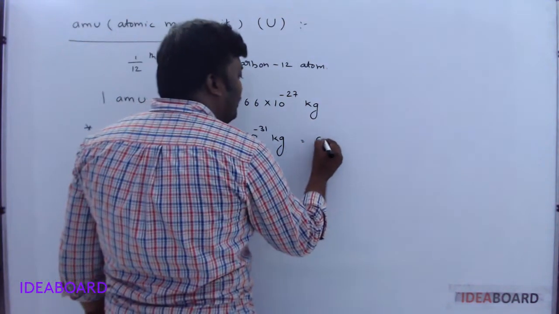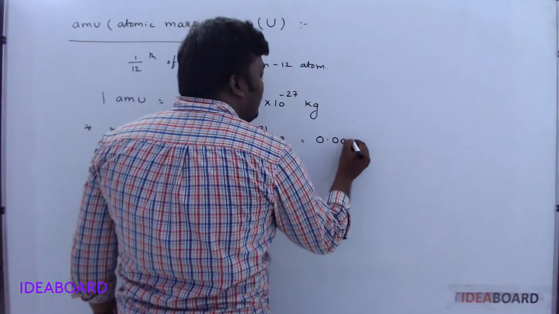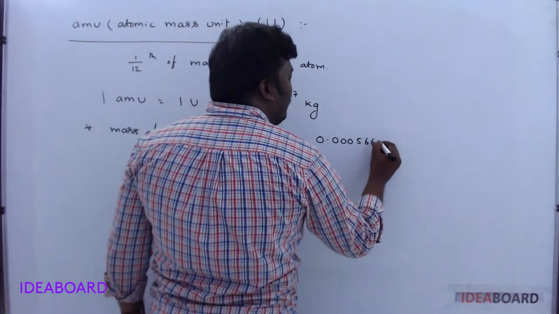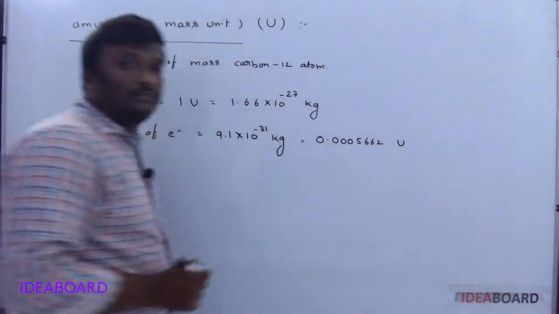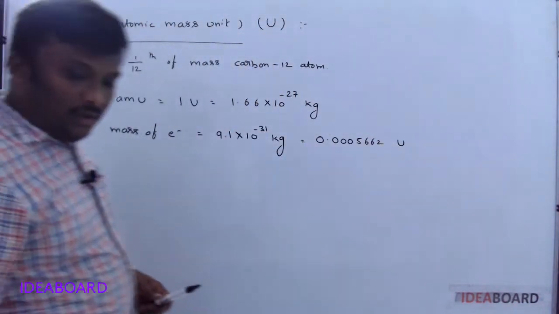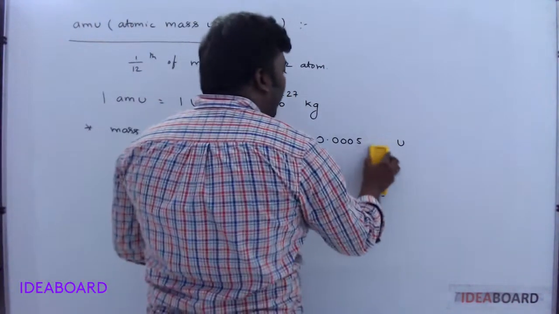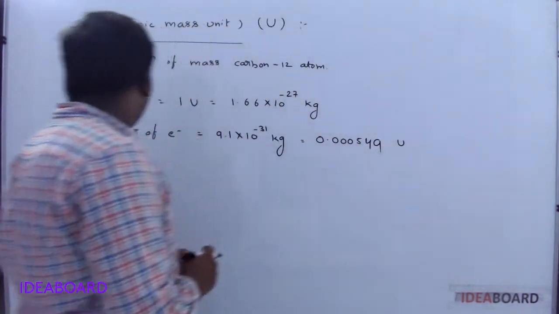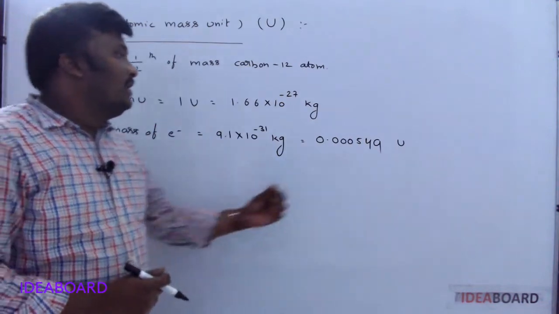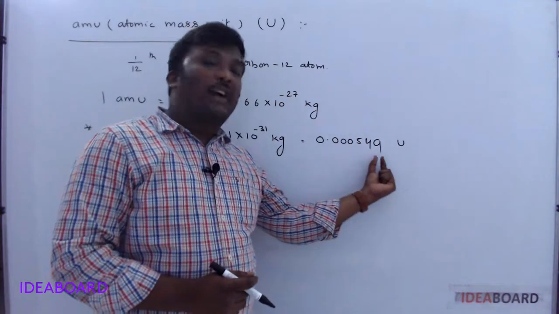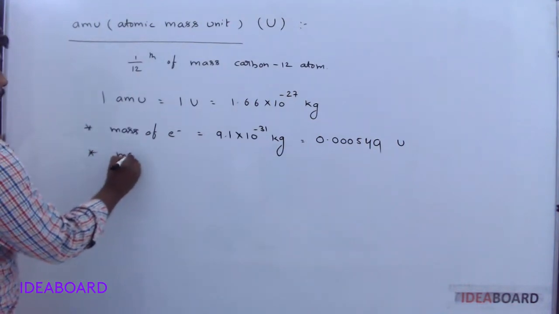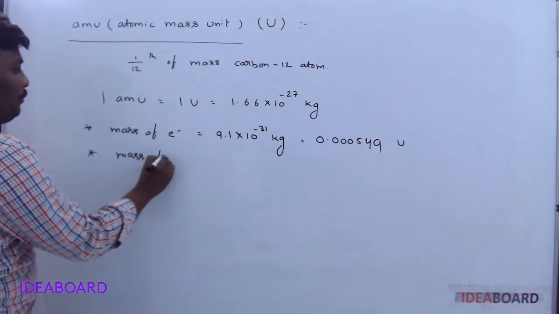Then we get 0.000549. So the mass of the electron is 0.000549 U.